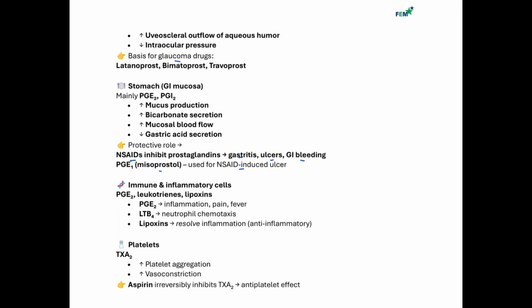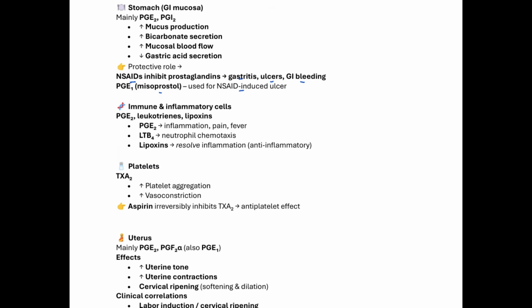So moving on to the next one, which is going to be the immune and inflammatory cells. Under here we have prostaglandin E2, leukotriene, and lipoxin, also working with our immune inflammatory cells. So we have prostaglandin E2, which could cause inflammation, pain, and fever. We have leukotriene B4. Remember, we said that that's a neutrophil chemotactic, so we want to invite neutrophils to that side. And then the third one there is lipoxin. Remember, we mentioned that lipoxin has an anti-inflammatory property, because that could inhibit adhesion, and it could also decrease what? Neutrophil chemotaxis, thereby acting as anti-inflammation.